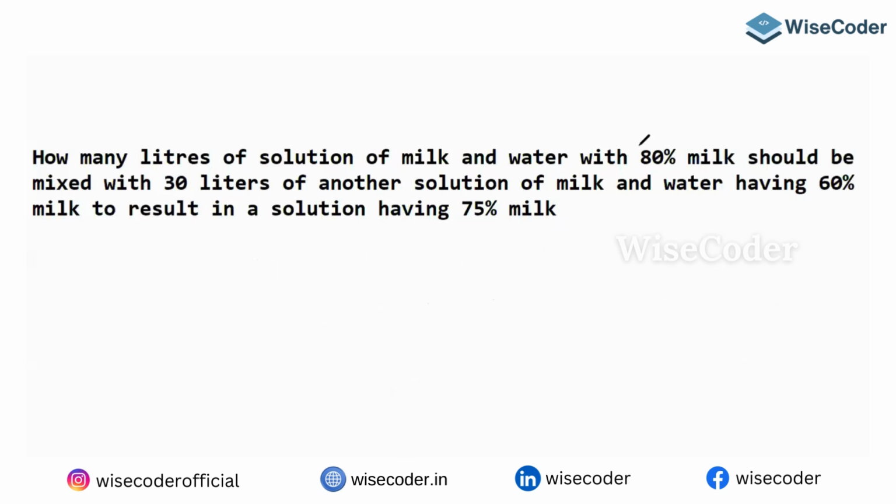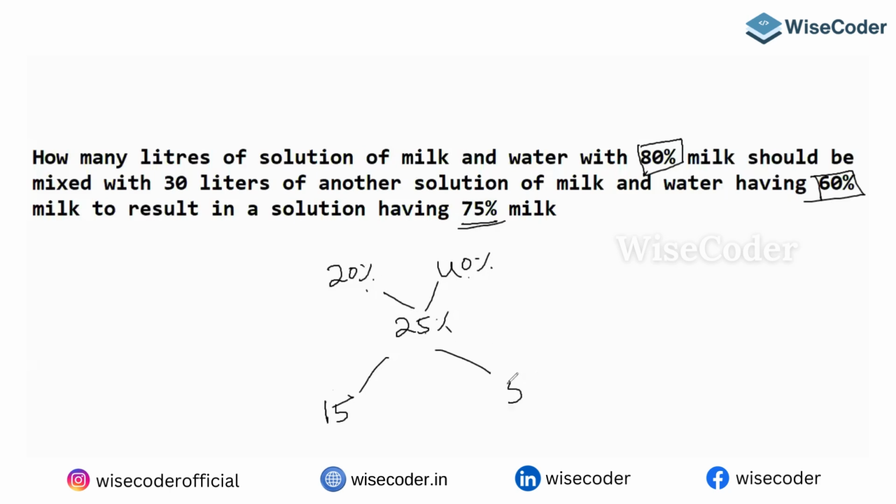Out of 100%, 80% is milk, so can I say 20% is water? Out of 100%, 60% is milk, so can I say 40% is water? Out of 100, 75% is milk, so can I say 25% is water? Now try to figure it out. 40 minus 25, that will give you 15. 25 minus 20, that will give you 5.